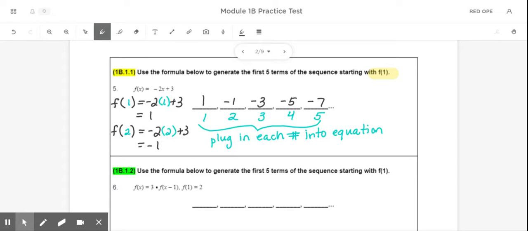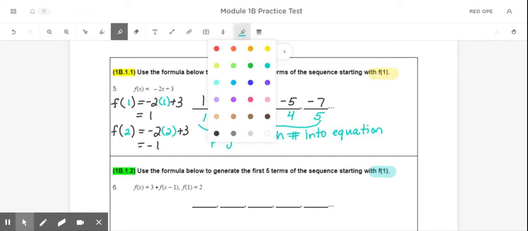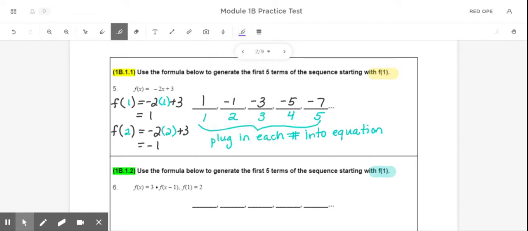So just like the previous problem, we're starting with f of 1, but this time it gives me a recursive equation. So in this problem, we're going to do this a little bit differently because in a recursive equation, it always tells me the starting value in the problem. So that's going to be my starting value, which means the first term here would have a value of 2, and I can figure that out using the starting value.